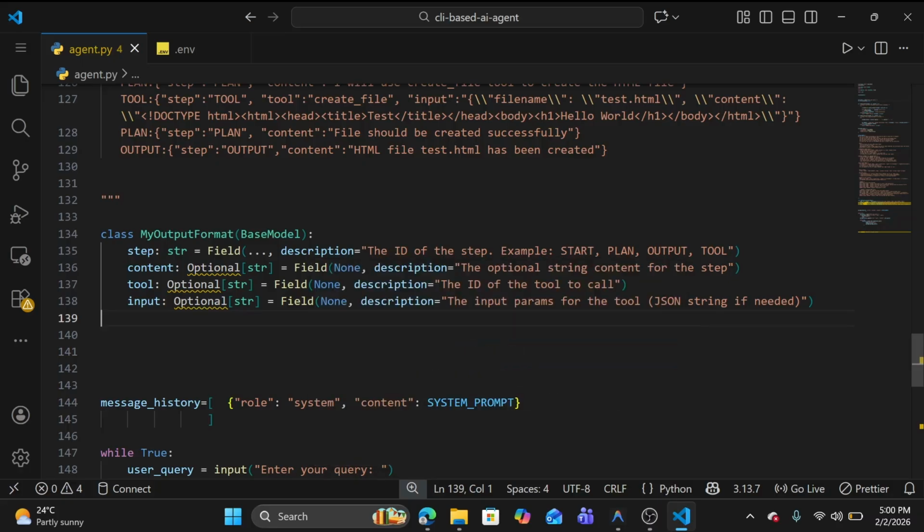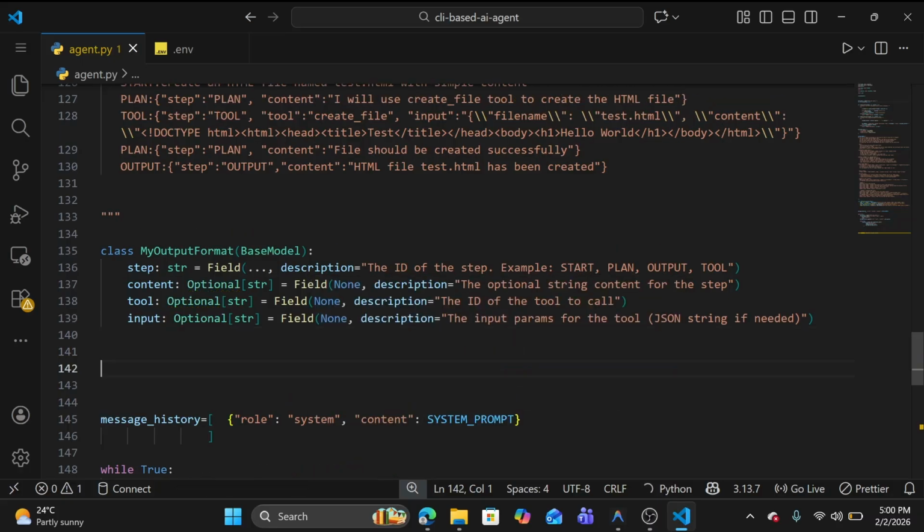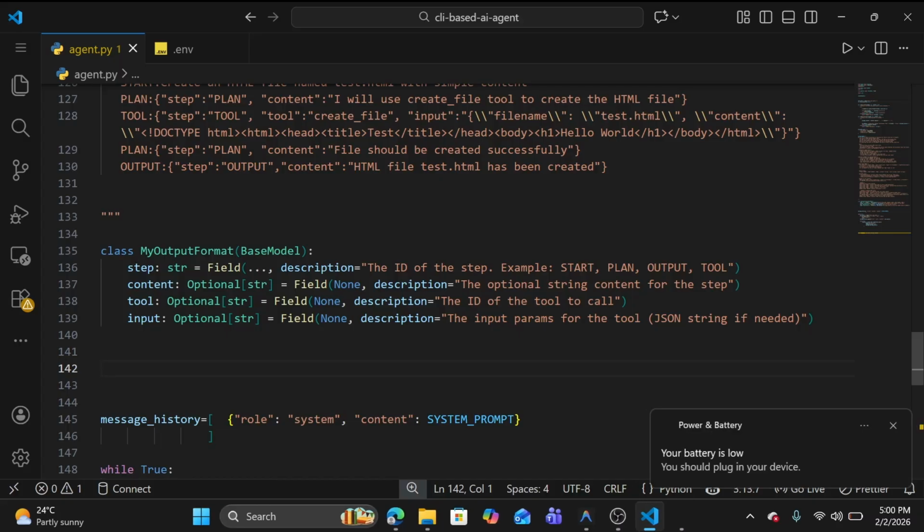Okay, I think it's okay. So you can see here, this is the class output format. I already showed on the website of Pydantic that we would be needing BaseModel and Field. So you can see here in the output format, there is a step.